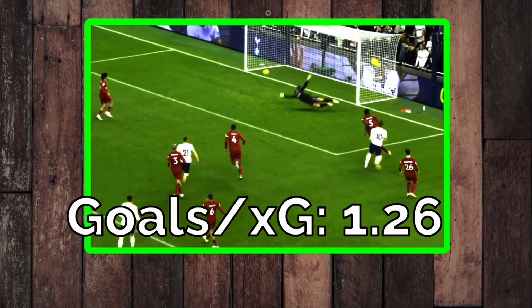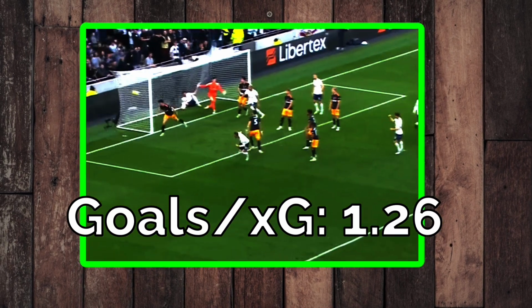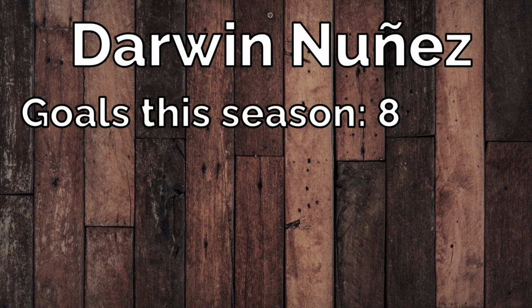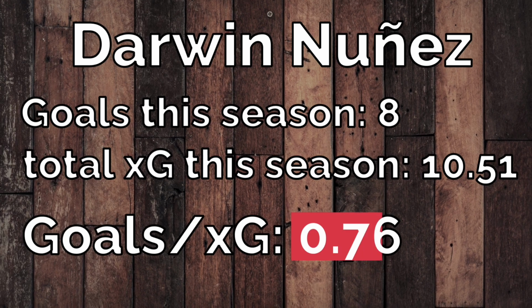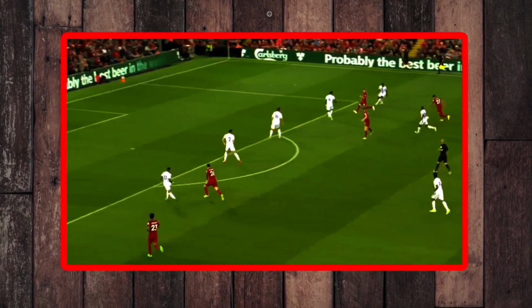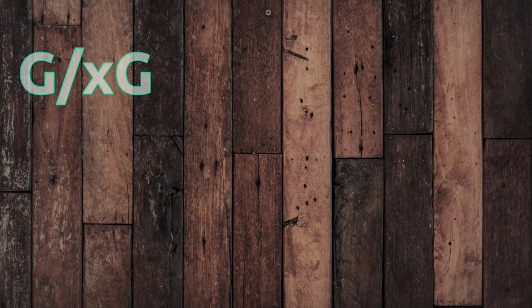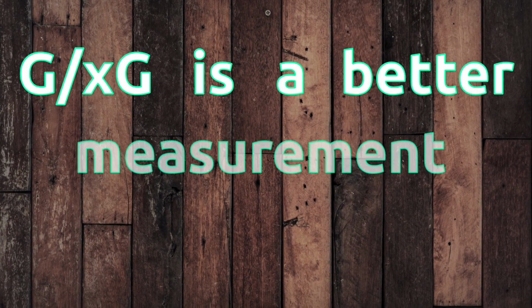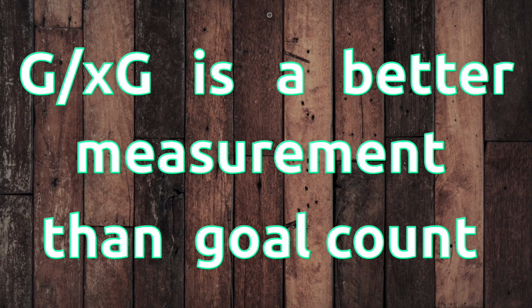They can score from difficult situations or with few chances. A low goals per XG rate means that a player is wasteful and inaccurate at scoring goals. They miss easy opportunities or need many chances to score. Goals per XG shows how good a player is at goal scoring, much better than just goals.